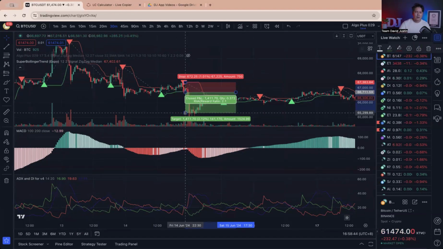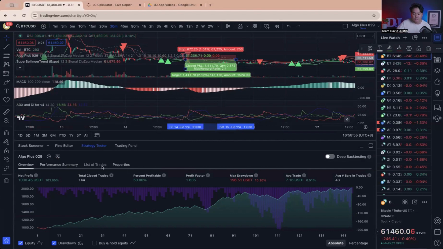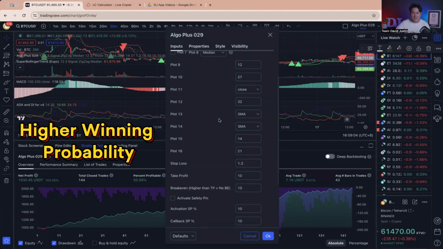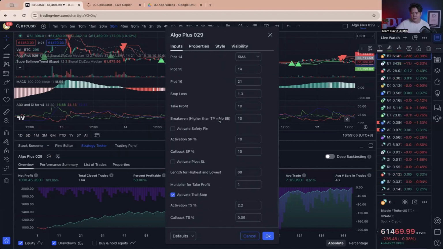But today, I would say don't believe too much in this type of trading because there's no data proven. That's why I need a strategy tester to tell me, let's say, with my default setting, you can see that I changed the default setting so that it gives me a higher probability of winning. You can also see the active trading stop at 2.2%. My stop loss is 1.3.